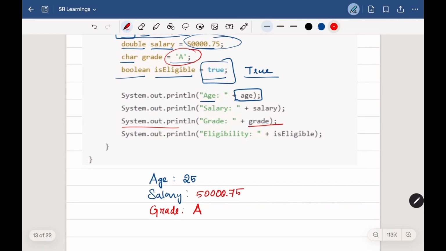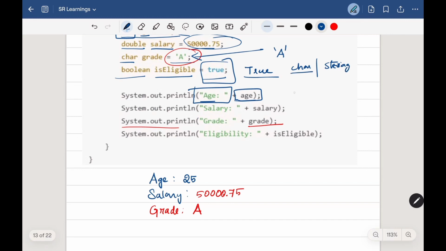And the main thing we have to focus on here is, if we are defining one character, then you have to specify that within single quotes. This is an important part. In the meanwhile, here we can see the double quote for more than one character. So this is the difference between a char and a string.